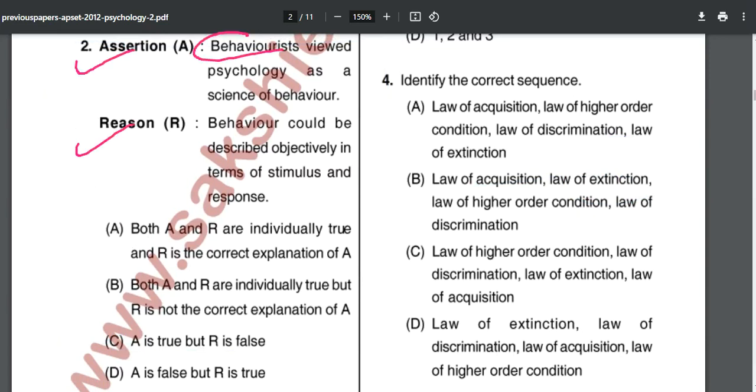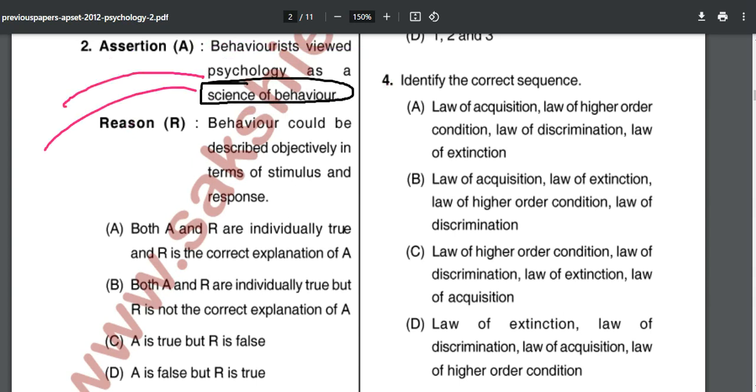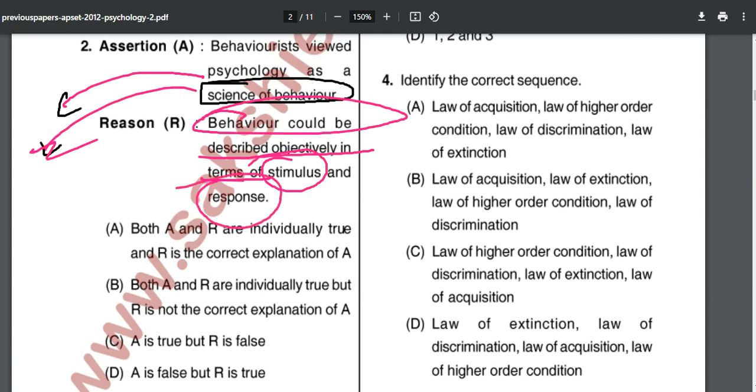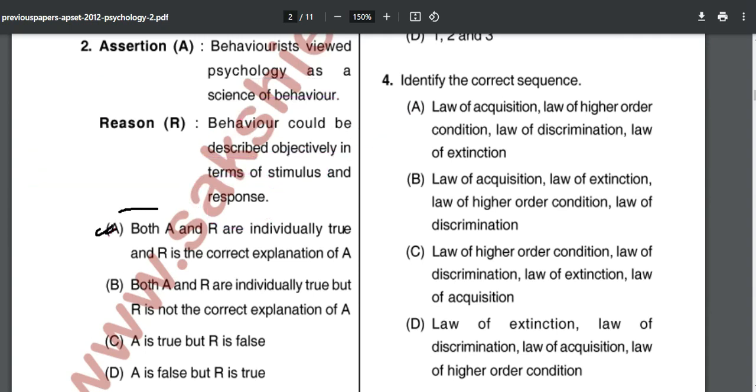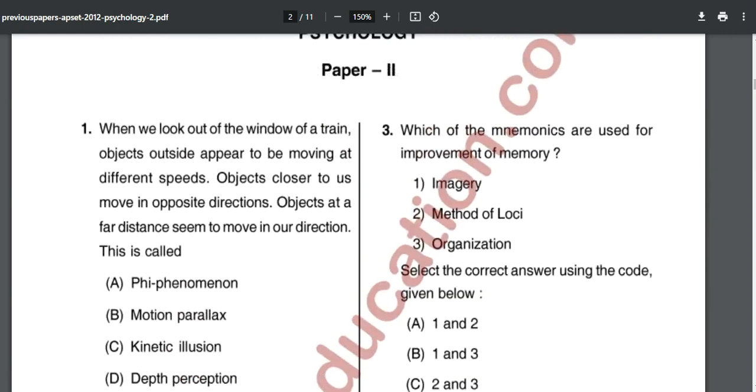Assertion and reason: behaviorists viewed psychology as a science of behavior. Yes, exactly, absolutely right. They view it as a science of behavior, nothing else, no consciousness, no repressed trauma, anything. Behavior could be objectively described in terms of stimulus and response. Yes, everything is S and R. Behaviorism states that. So option number 1 is correct: both A and R are individually true, and R is the correct explanation of A. Moving on to the next question.